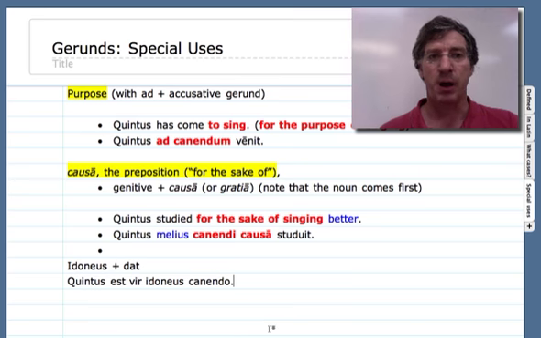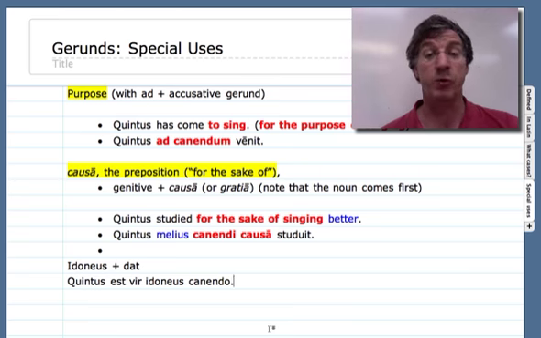So that's it. A gerund is active. It's got four endings. It's used in many typical ways, but you've got to remember the ad plus accusative for expressing purpose, the causa plus the genitive, and the idoneus plus the dative. And that's it.